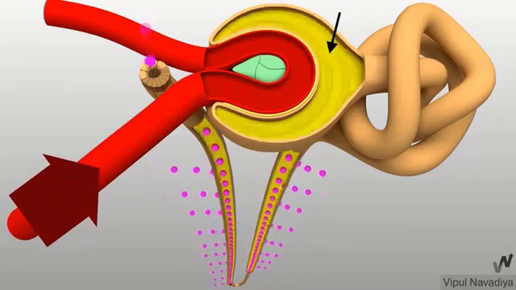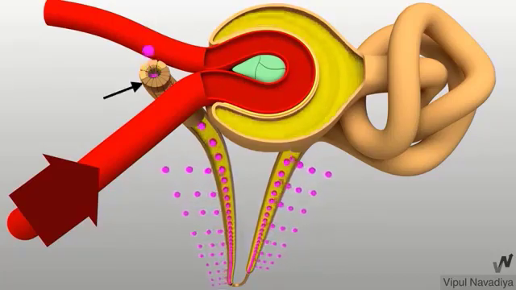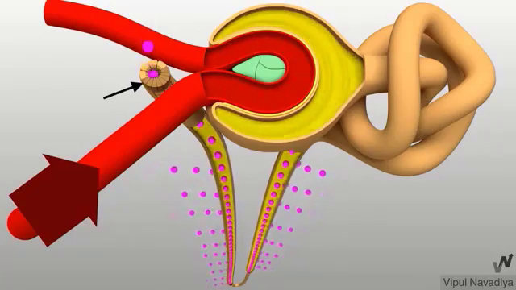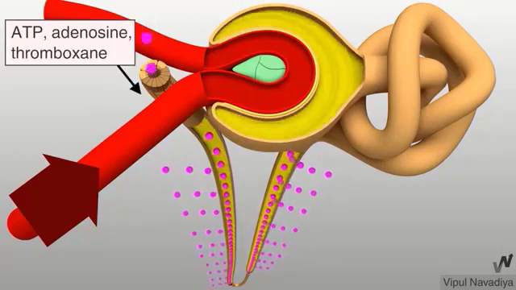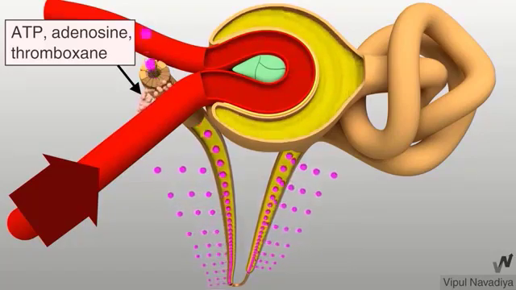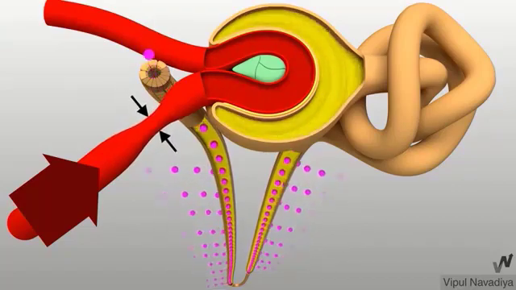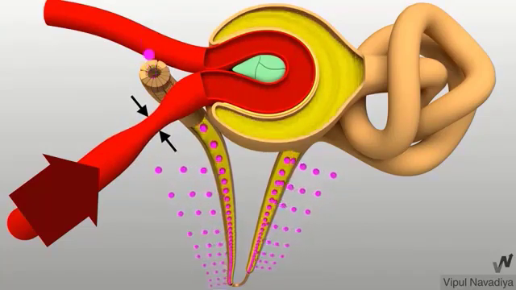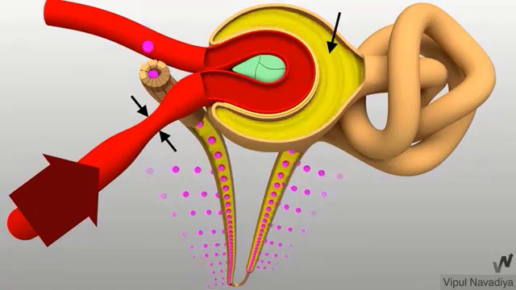When there is an increase in the blood pressure, there is an increase in the filtration rate, so more sodium will be detected by the macula densa cell. So the macula densa cell, as we say, this chemoreceptor, will detect the increased sodium and will secrete different substances that affect the afferent arteriole, causing it to constrict. Constriction will decrease the renal blood flow to the glomerulus, so decreasing the GFR to the normal level.